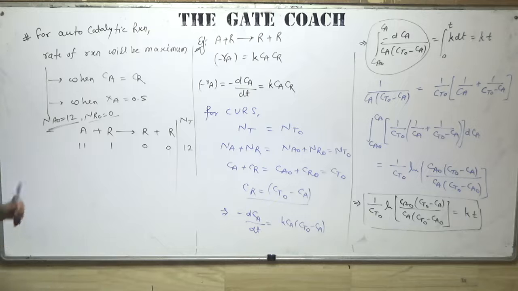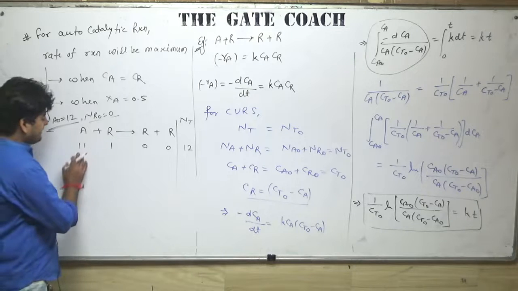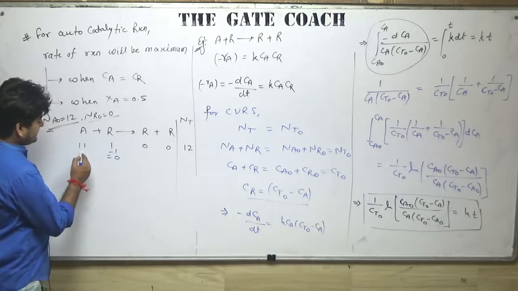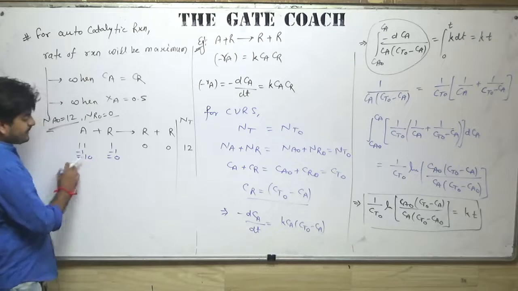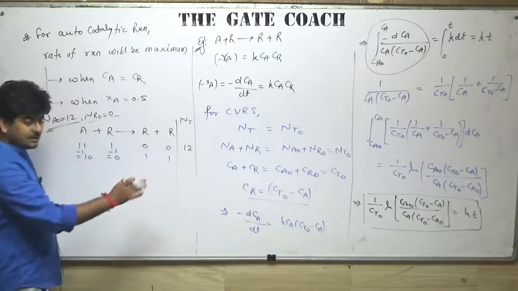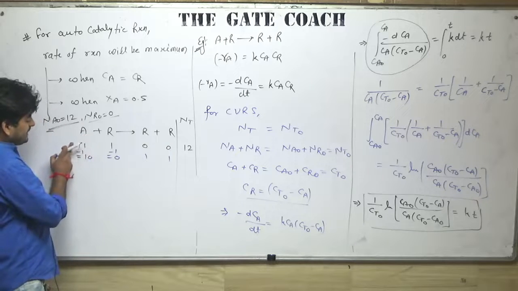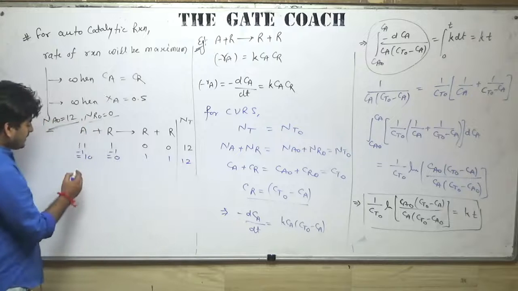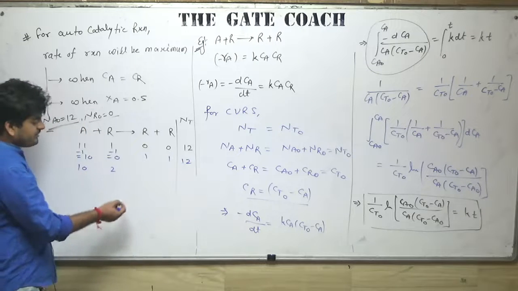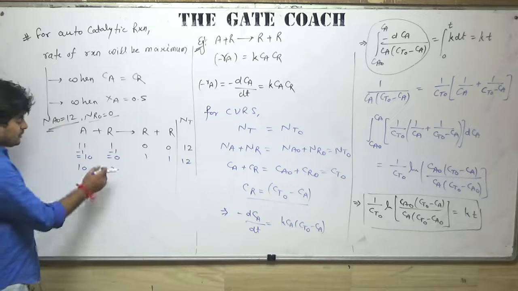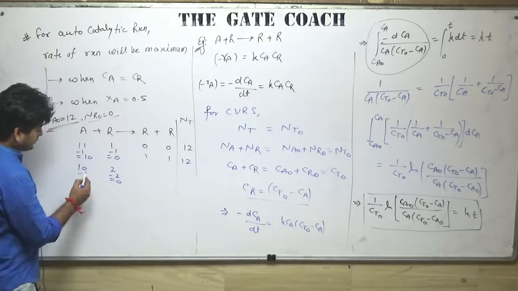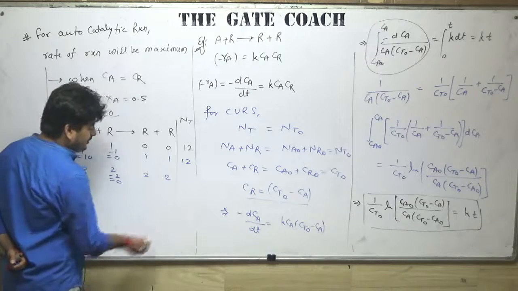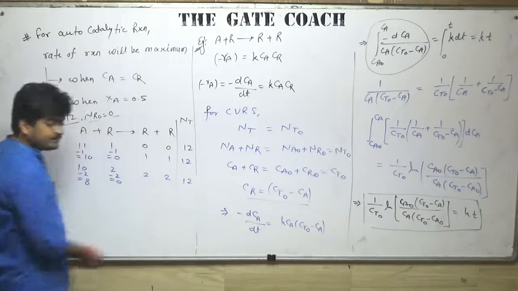Now just see the reaction mechanism. What is happening, step by step? Here we have 11 moles of A, 1 mole of R. So this 1 mole of R will react with 1 mole of A to give 1 mole of R each. Total will be 11 minus 1, 10 moles of A remaining. So 10 plus 1 plus 1 equals 12. Now we have 10 moles of A, 2 moles of R. Now 2 moles of R will react with 2 moles of A. So 8 moles of A will be remaining and 2 moles of R will be formed. So 8 plus 2 plus 2, total is 12 again.